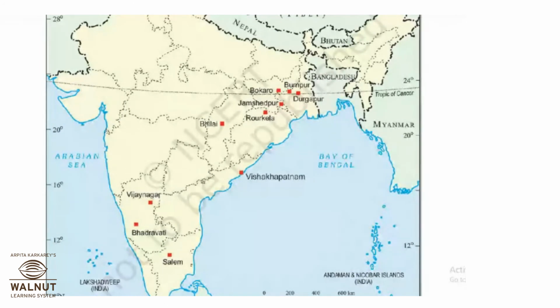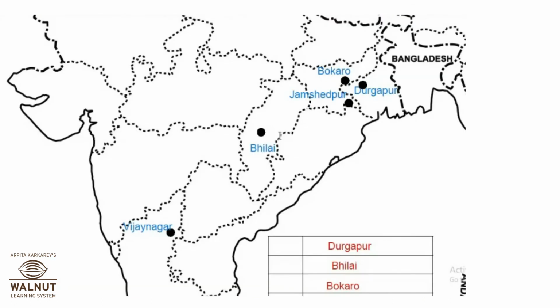Now, any doubt over here, please ask. Durgapur was correct that you told, West Bengal. Bhilai, is Bhilai correct? Somebody told Rajasthan. Now see, is the state correct? Which Indian state? Chhattisgarh. Okay, good. So Bokaro, Jamshedpur are all again, as you said here. Which is this state? Bhilai lies in which state? Chhattisgarh.